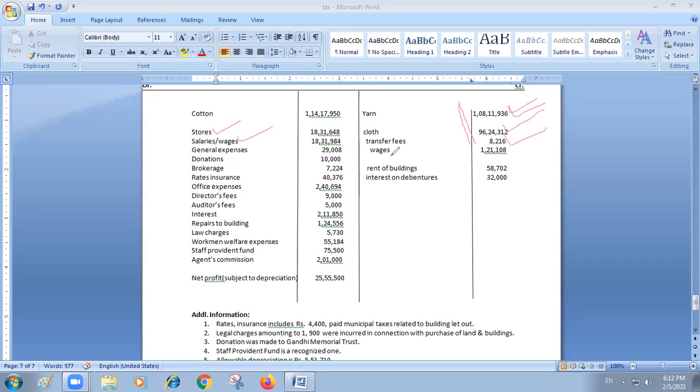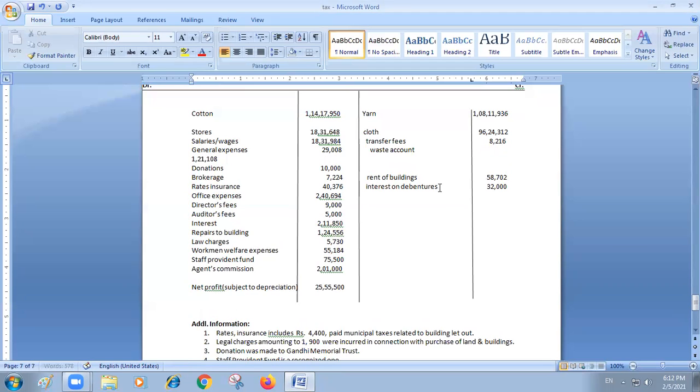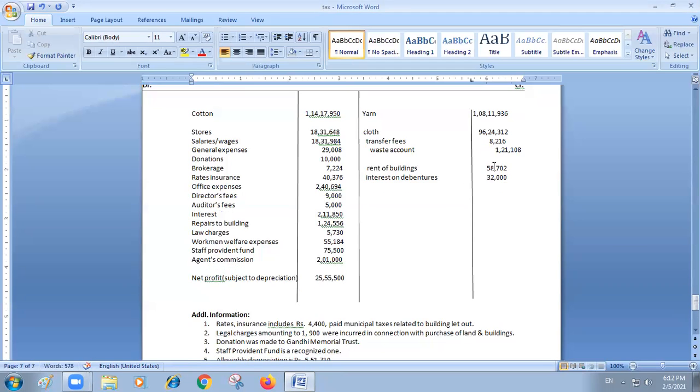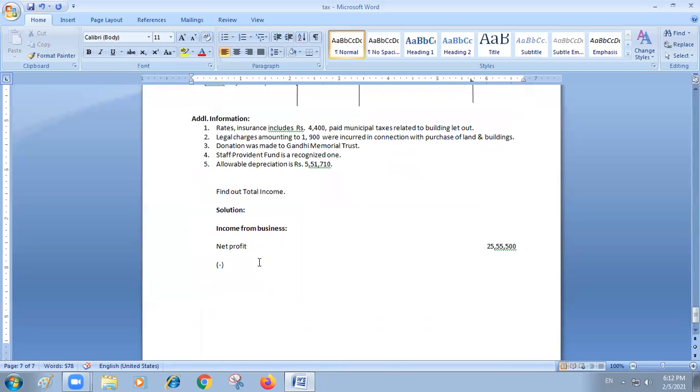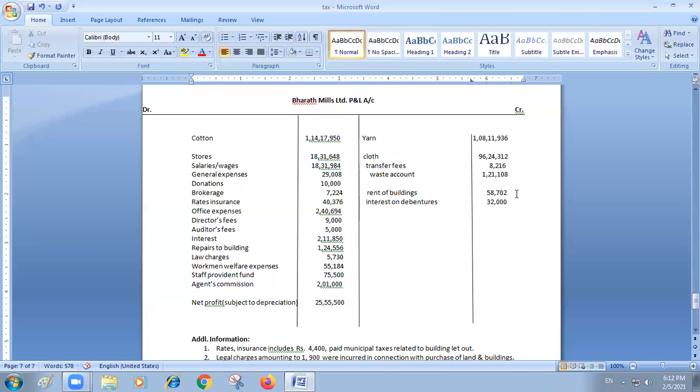This is not wages, kindly make a change, this is waste account. Waste means, in production certain wastage is there. When you are producing cloth, certain wastage is going to be there. That waste you can sell. That is allowable income under this head. That is a business income. So these four incomes are actually business incomes. These two you should not show as business income. You have to mention them under other heads. So these two you have to deduct now.